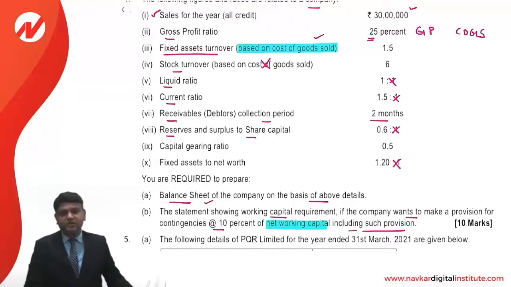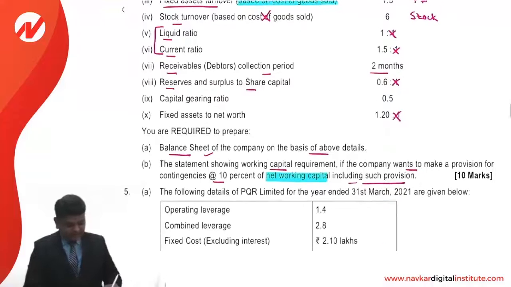Fixed asset turnover ratio is given to us, so based on this we can compute the fixed asset. Stock turnover ratio is given to us, so we can make the computation of the stock. Once you have computed the stock, you have the liquid ratio and current ratio, that is liquidity ratio or acid test ratio, and current ratio. So you can compute the current liabilities and the current assets.